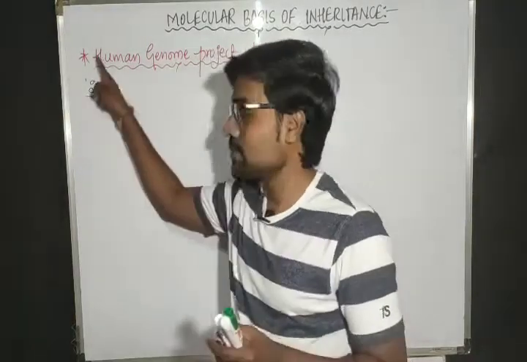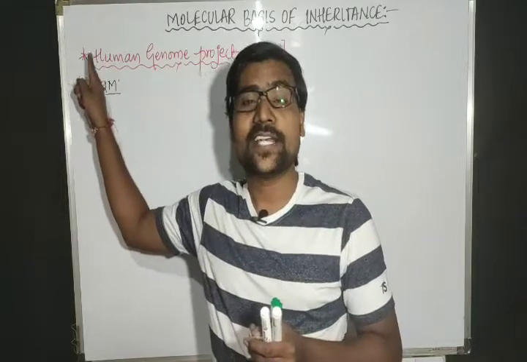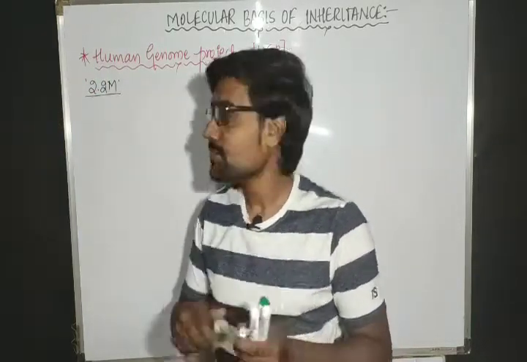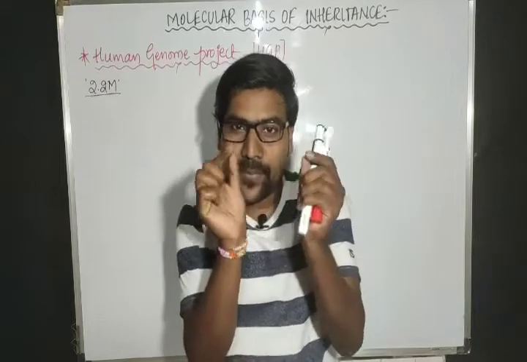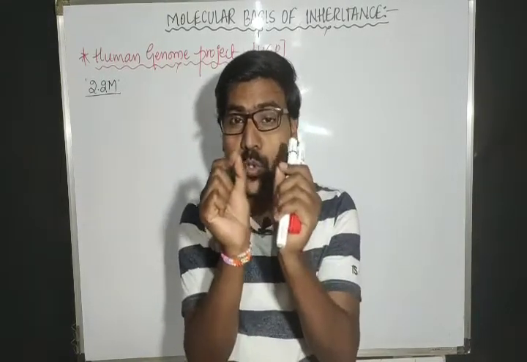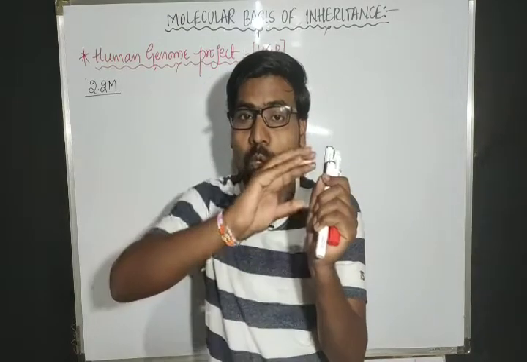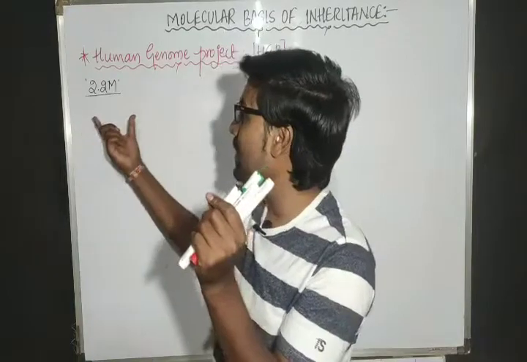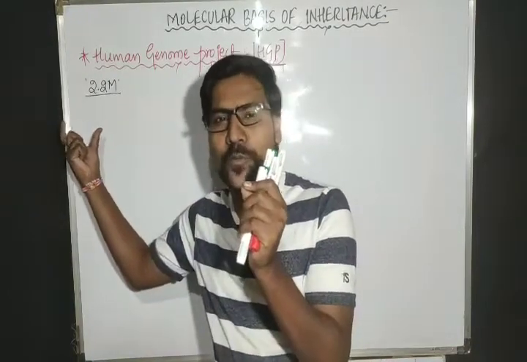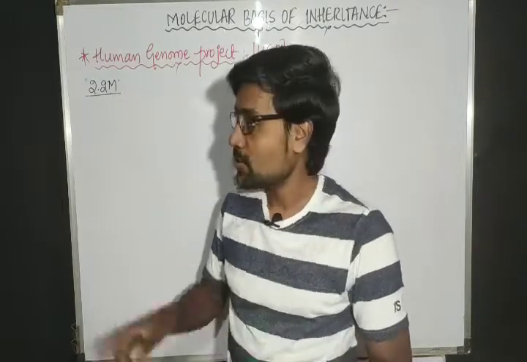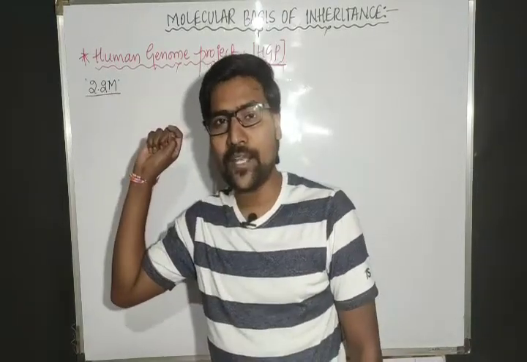Where did we observe this concept? Yes, in packaging of DNA. We take the gap between two successive nucleotides and multiply it by the total number of nucleotides. Then we get the length of DNA, approximately 2.2 meters. So this is the length of DNA.